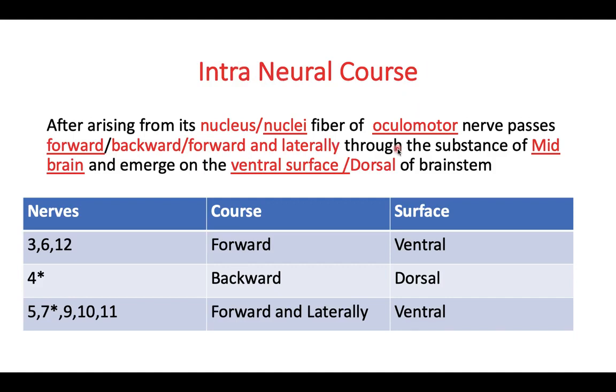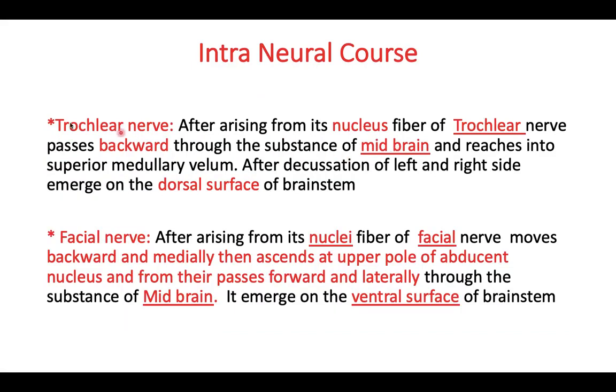Now let's talk about the fourth and seventh cranial nerves. What are the peculiarities of these two nerves in the intraneural course? For the trochlear nerve, the statement will be: after arising from its nucleus, the fiber of the trochlear nerve passes backward through the substance of the midbrain. So this much remains the same, but here it changes. It reaches the superior medullary velum, where the fibers decussate. This is the key word here. After decussation of the nerve fibers of the left and right sides, it emerges on the dorsal surface of the brainstem.